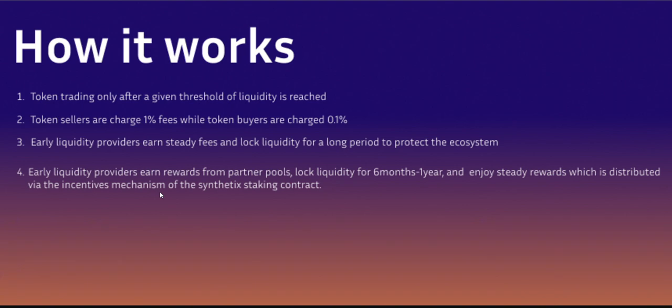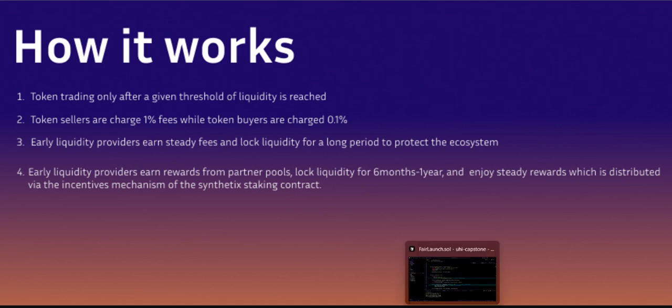How it works. Token trading only happens after the given threshold of liquidity is reached as well as after the liquidity generation event, and also the directional dynamic fees based on the direction of the swap. And also, liquidity providers are not only rewarded with incentives but can also earn incentives from partner coins. So let's dive into the technicals of this hook.